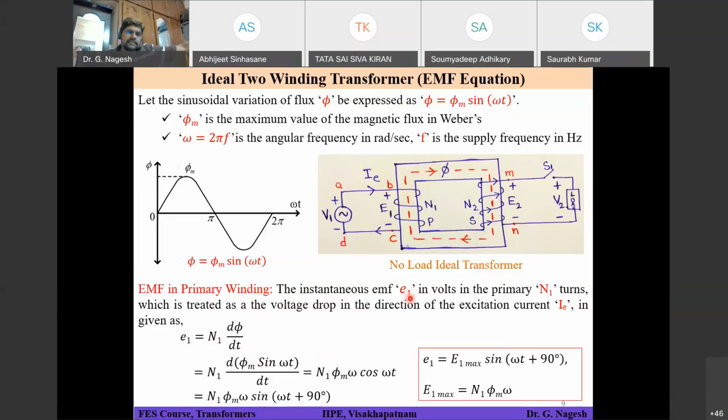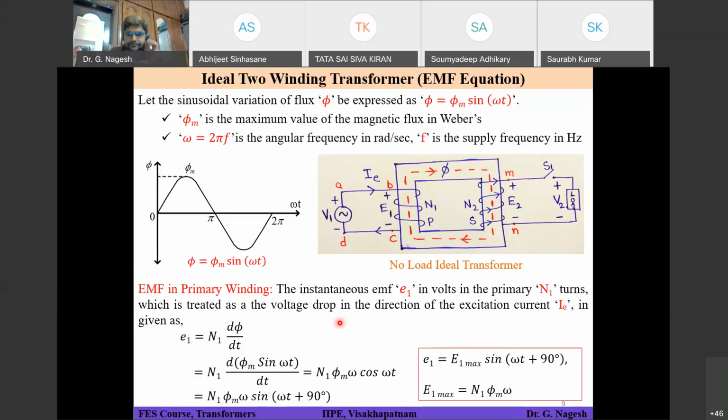We are considering it as a voltage drop in the direction of the excitation current, so that you can apply KVL straight away. That's why E1 is equal to N1 into d phi by dt. To avoid that confusion, I have straight away given it like this. But if you talk exactly, I should explain all that and then come to this point. I hope you understood.